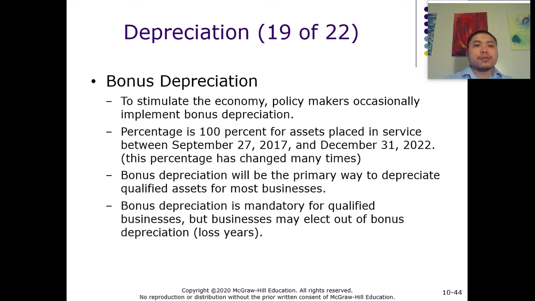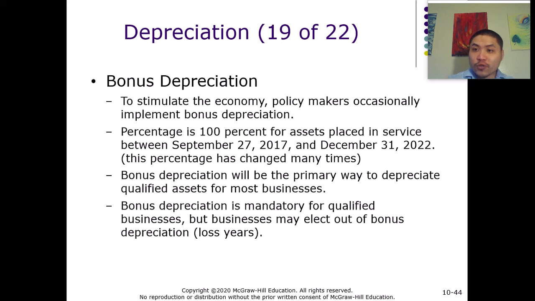This program has been around for quite a while, but the details of how to apply the program have changed quite a few times in the past. Recently, under the bonus depreciation program, taxpayers or business owners can immediately expense up to 100% of the asset that they put into service, and the asset has to be a qualified asset.